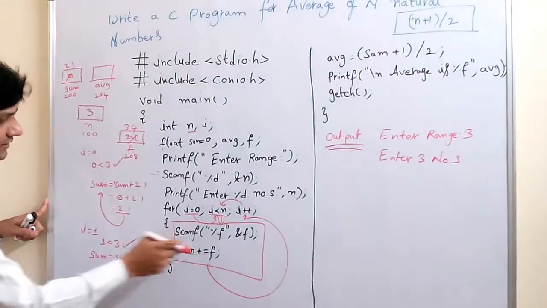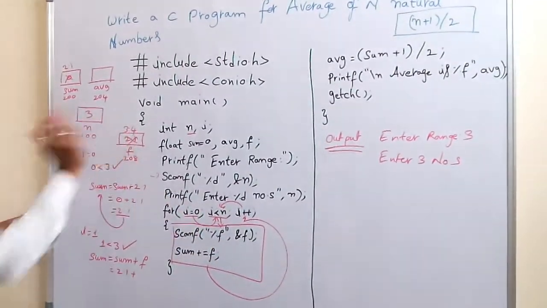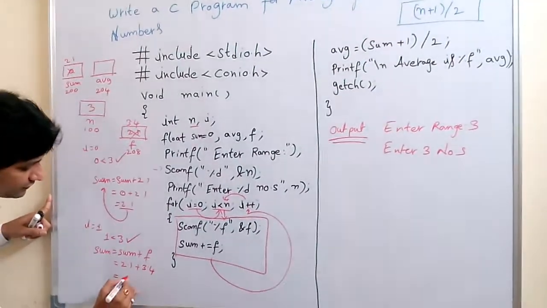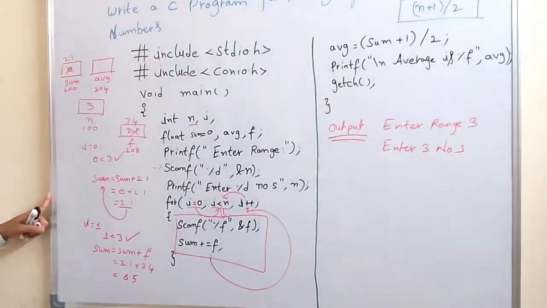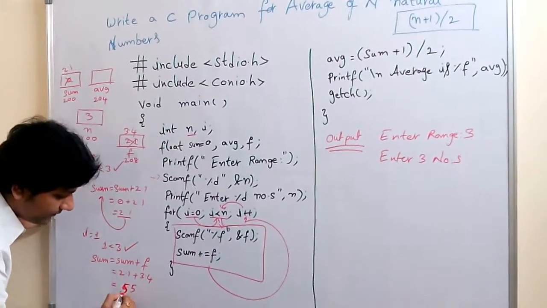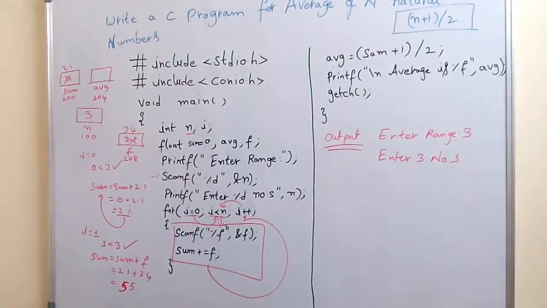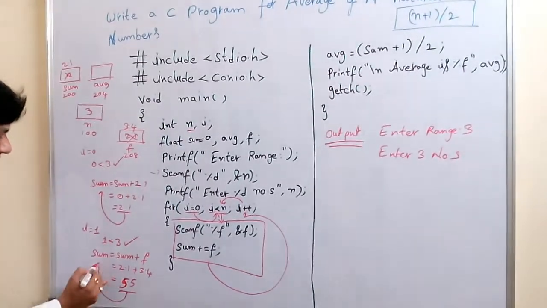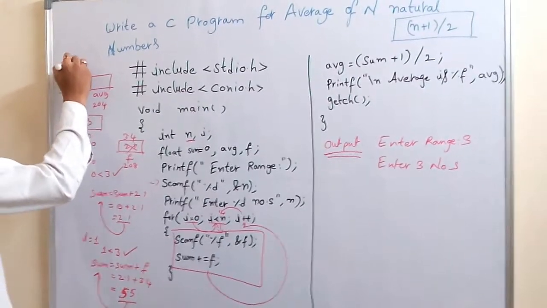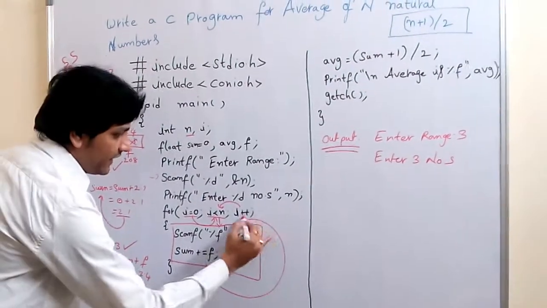What f did we enter now? 3.4. Totally, what is the value? 6.5, sorry, 5.5. 5.5 is the answer, and it is stored in sum.